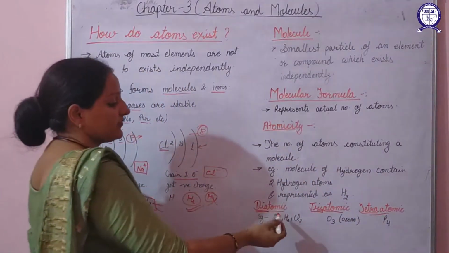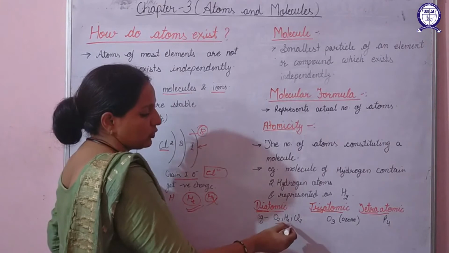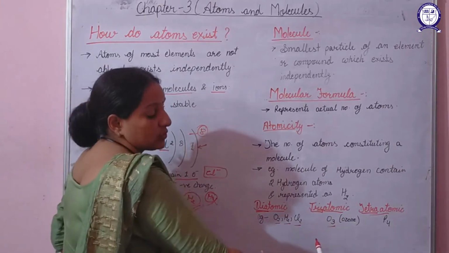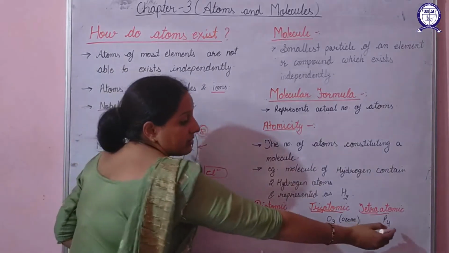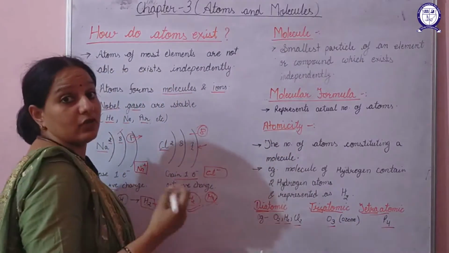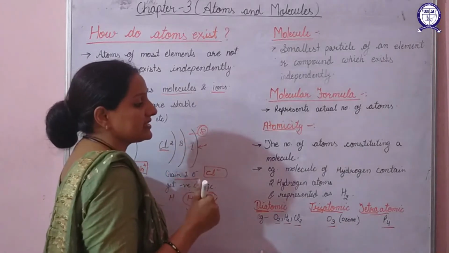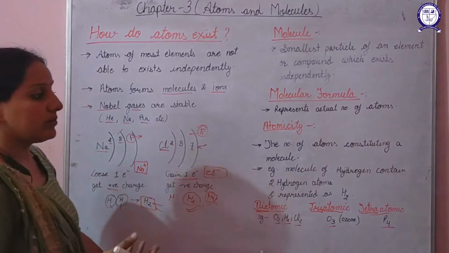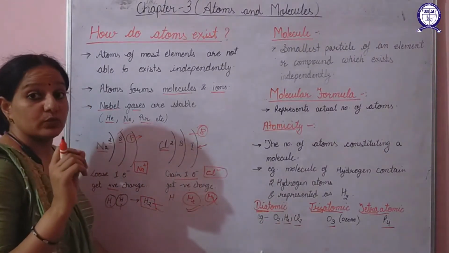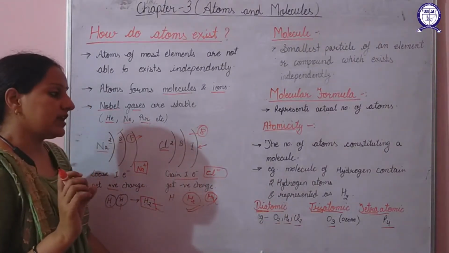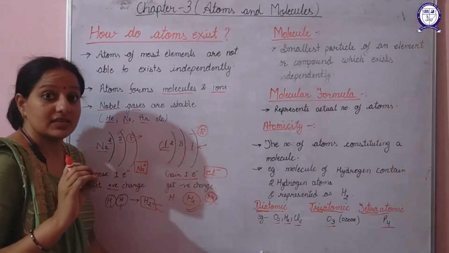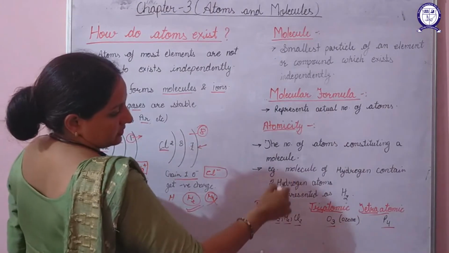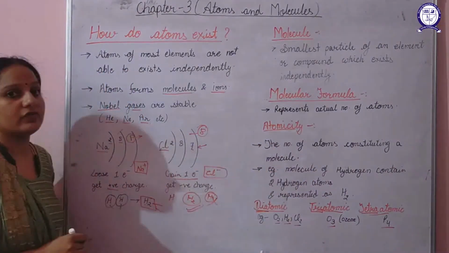The example of diatomic is O2, H2, Cl2. And the example of triatomic is O3, that is ozone. Tetraatomic is P4, that is phosphorus. Even a molecule can exist in the form of polyatomic also. That means which is having more number of atoms, greater than 2 or 3. So example of that we can have is S8, that is sulfur. Now, this was about molecular formula.